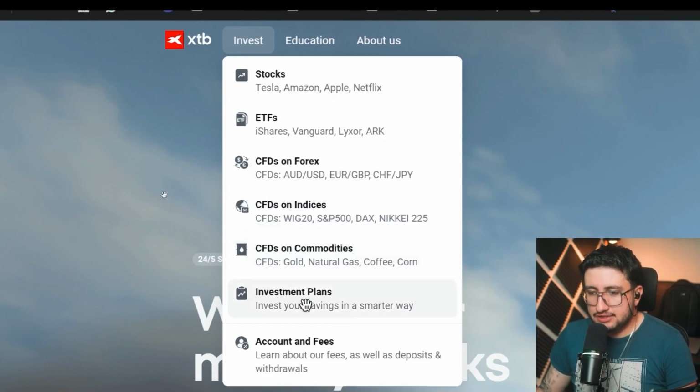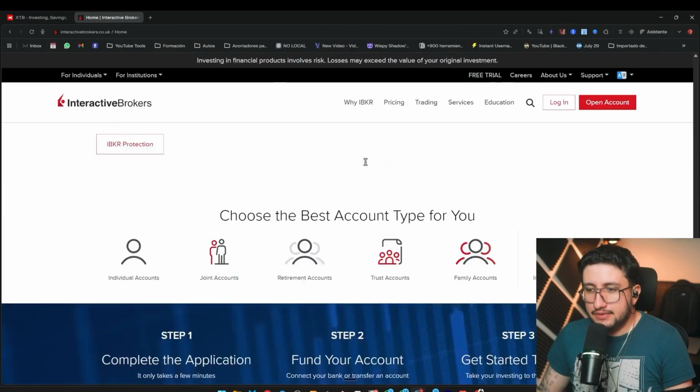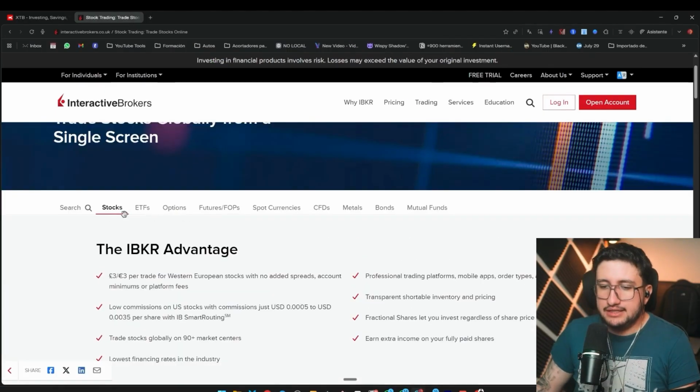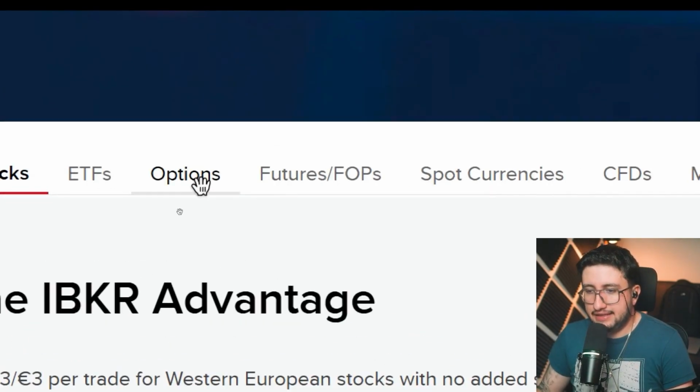So these investment plans are actually the same as ETFs. It's just that you choose, for example, 5 ETFs, and you choose to have $100 automatically invested every month. So it's basically that. It's not an investment itself, but a way of investing. Generally, we have this here. For someone investing in stocks or ETFs, this is plenty. If they want CFDs on indices, Forex, or commodities, they'll want that. For Interactive Brokers, we have this and stocks too. We also have ETFs, but here we find the first difference, and that's options.